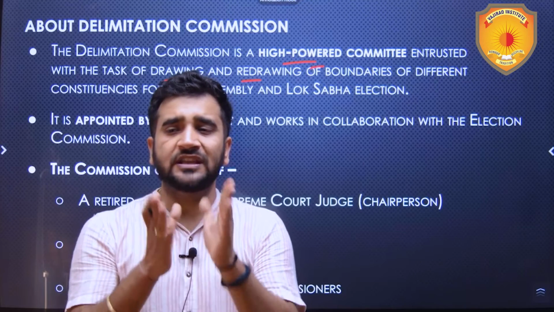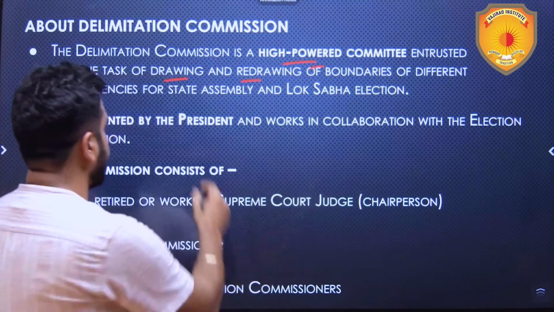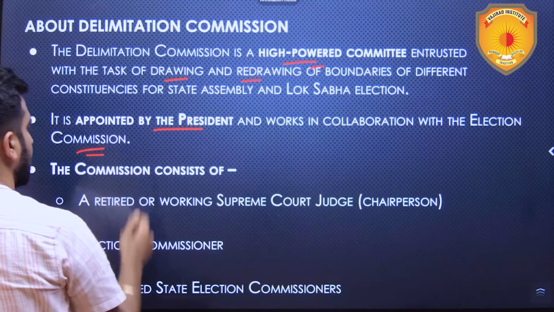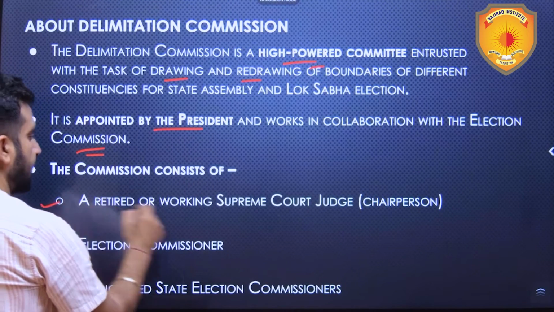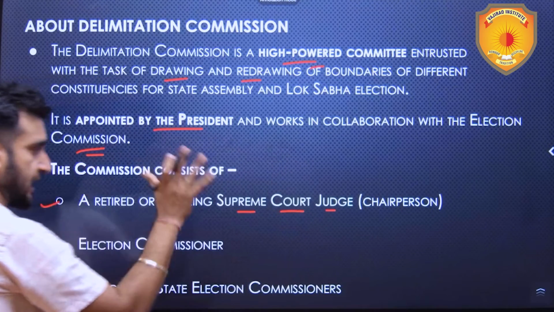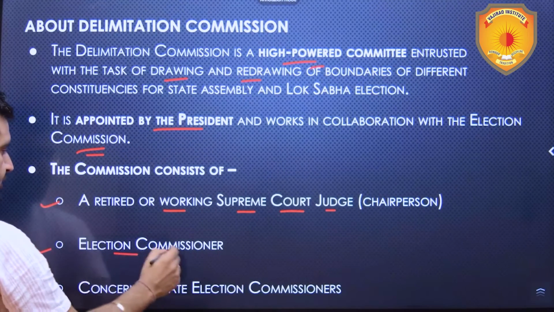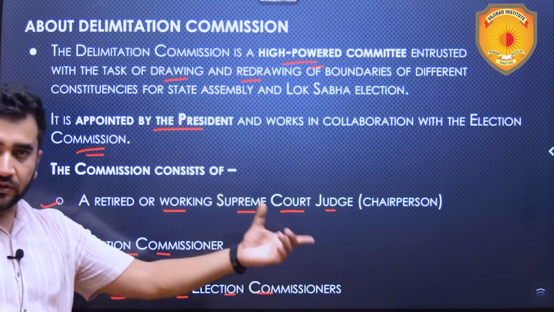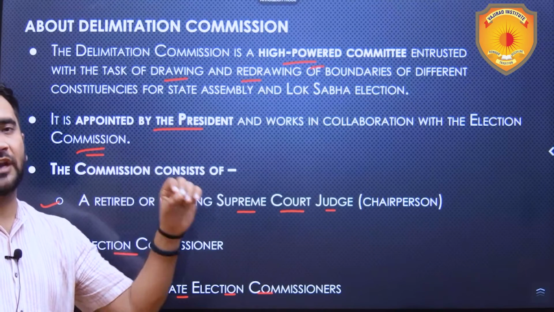So, what is this Delimitation Commission? It is appointed by the President in case of the centre and works in collaboration with the Election Commission. The commission consists of a retired or a working Supreme Court judge as chairperson, election commissioner, and concerned state election commissioners in case of the constituencies of that particular state.